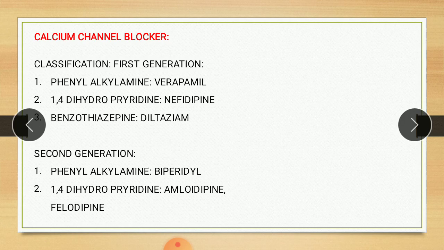So there are the same classes in first and second generation. Bepridil is an example of the second generation phenylalkylamine class, and amlodipine and felodipine are examples of the second generation 1,4-dihydropyridine class.